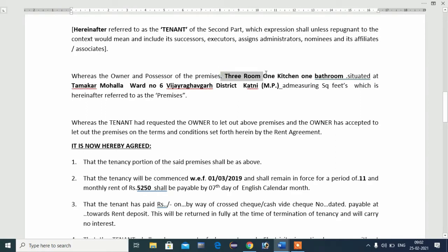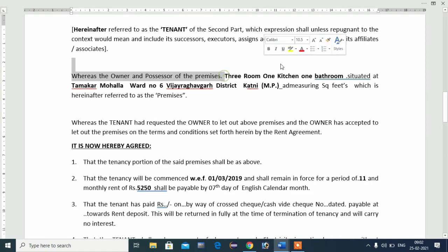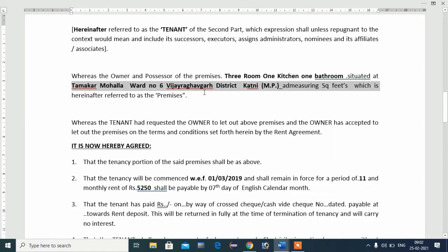Here you will write according to your flexibility, 1 BHK, 2 BHK, whatever the size of your room, you can mention here. Situated at Tamarkar Mohalla, ward number 6, Vijayawada. The address of the house you will mention here, measuring square feet, hereinafter referred to as the premises.